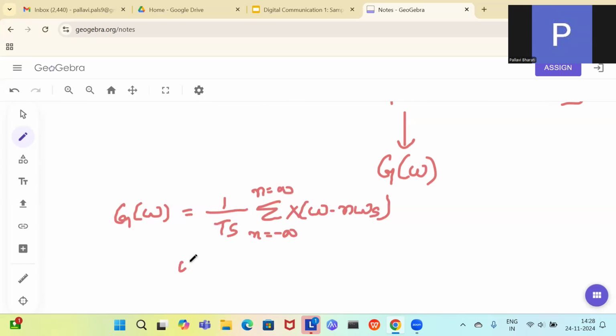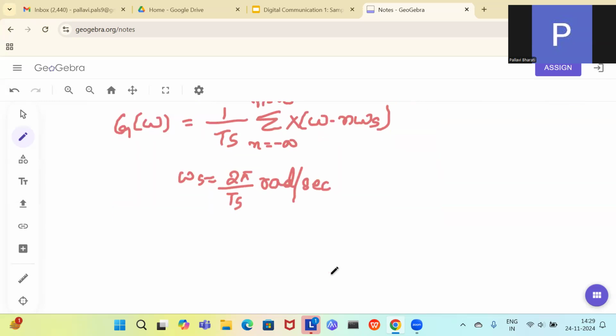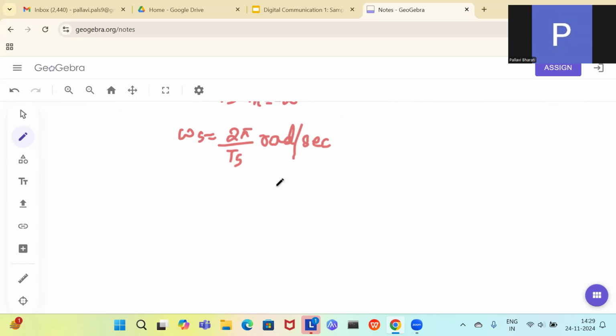What is this omega s? Omega s is nothing but 2 pi by Ts, radians per second. And Fs is equal to 1 by Ts hertz, as you know. So this is the major thing. Now, if you see the diagram of the signal in the frequency domain after sampling, it will be something in this manner. So what will be these points?